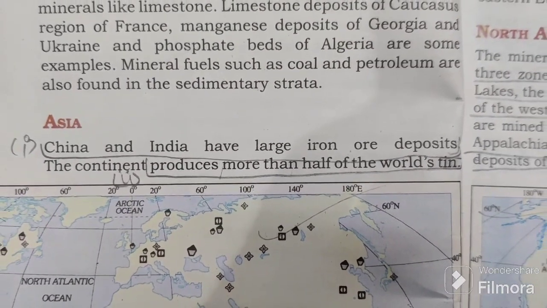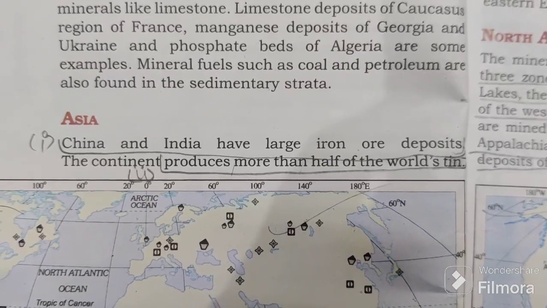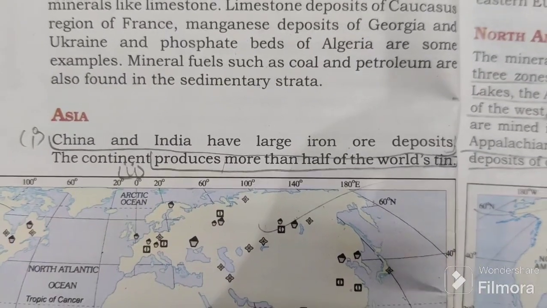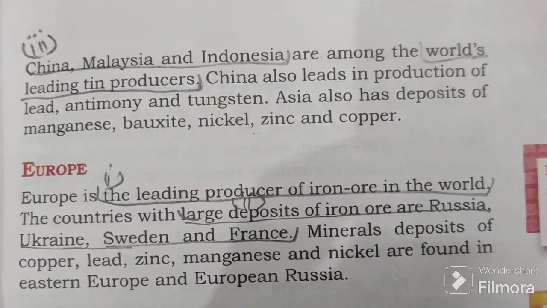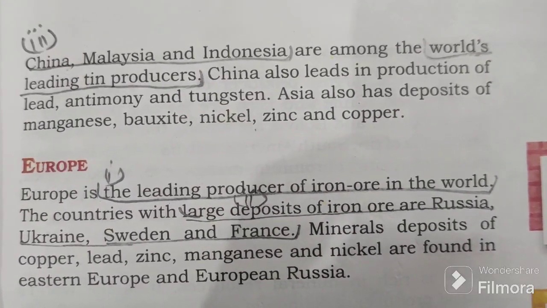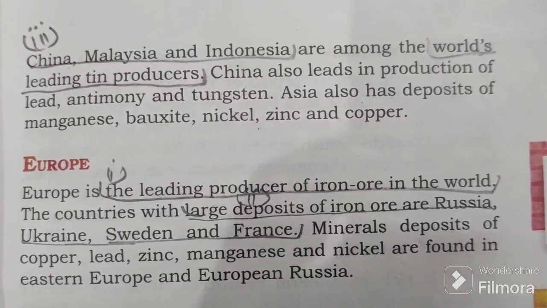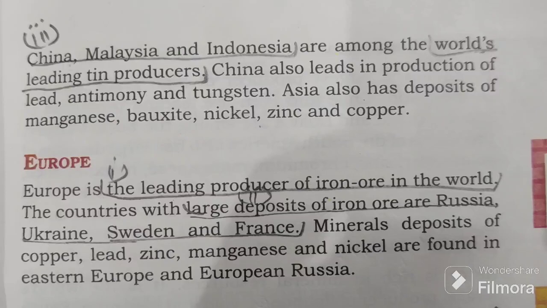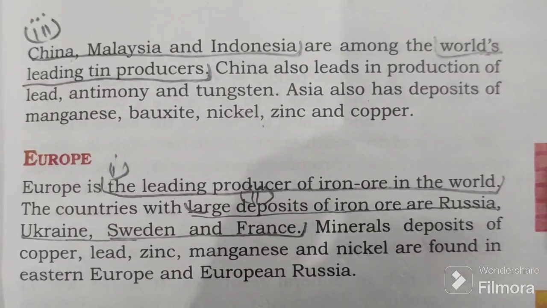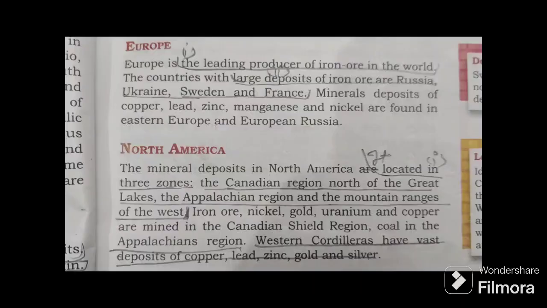Asia. China and India have large iron ore deposits. The continent produces more than half of the world's tin. China, Malaysia and Indonesia are among the world's leading tin producers. China also leads in production of lead, antimony and tungsten. Asia also has deposits of manganese, bauxite, nickel, zinc and copper.